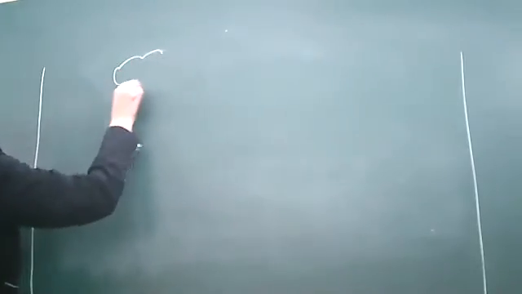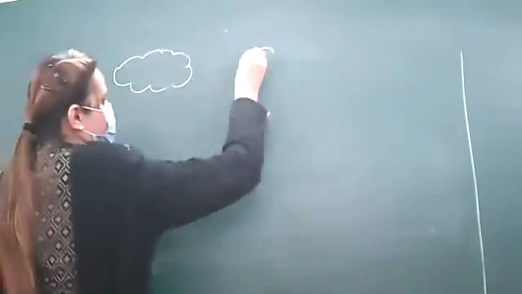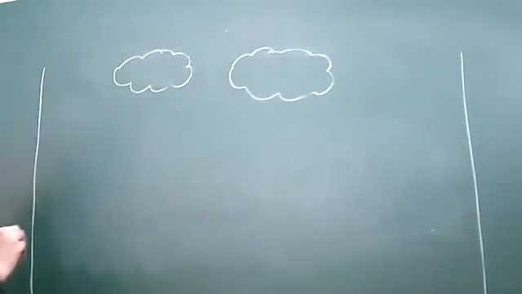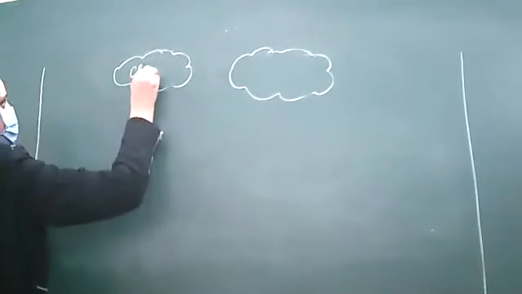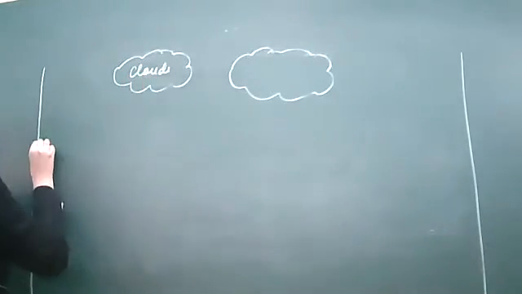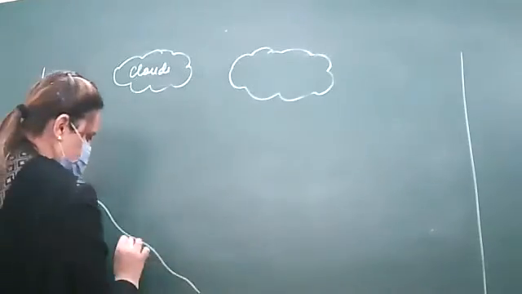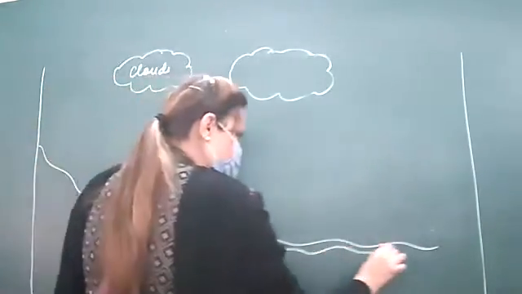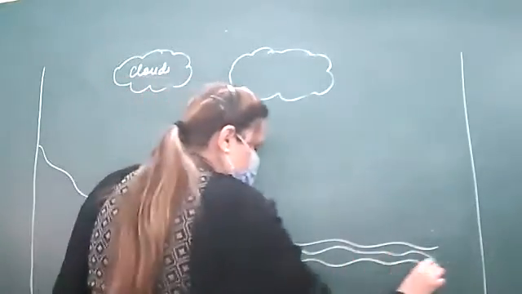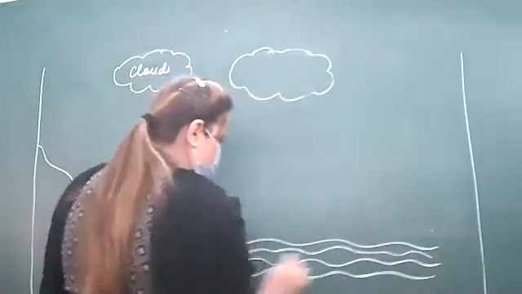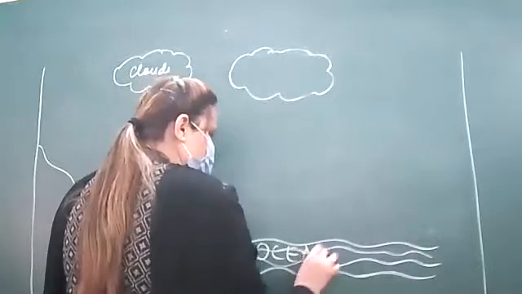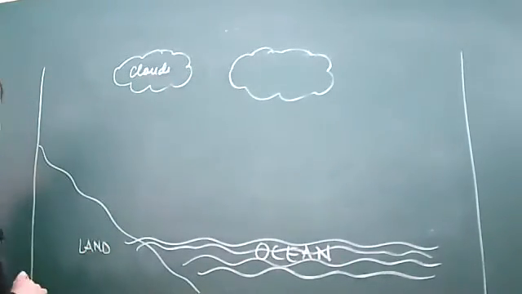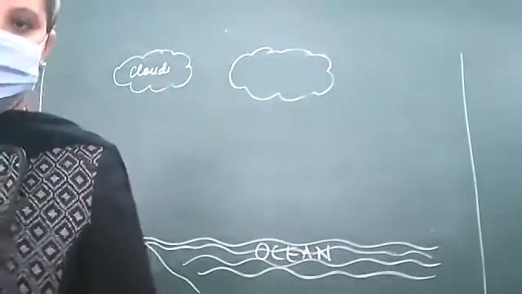So let's start by making clouds. Okay, right? So this is land. This is ocean surface I'm drawing. Okay, so this is ocean and this we are talking about land.